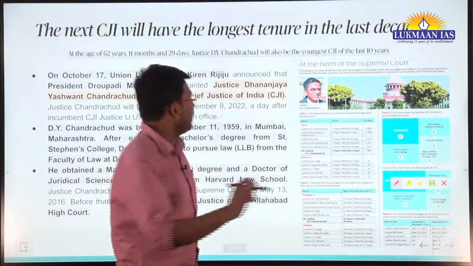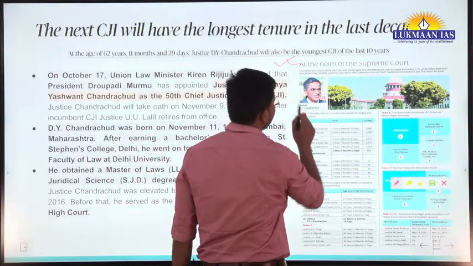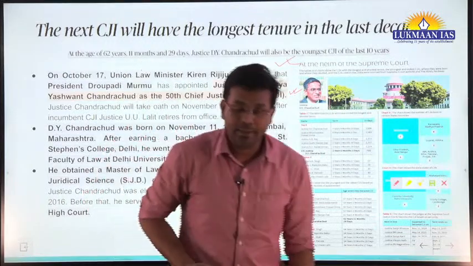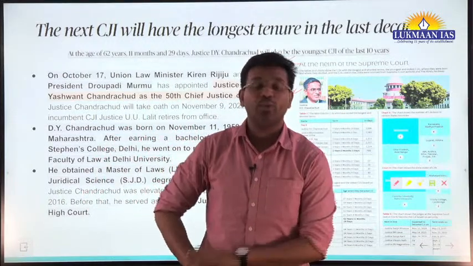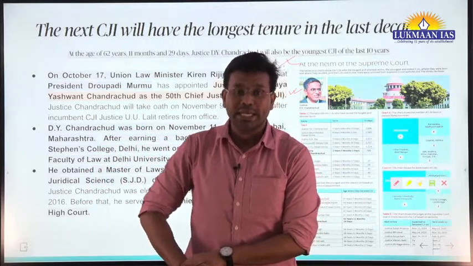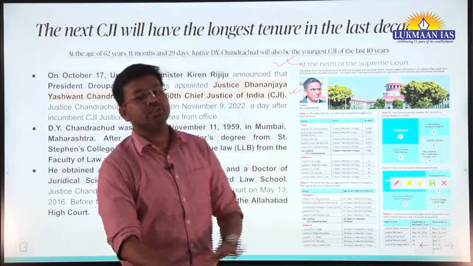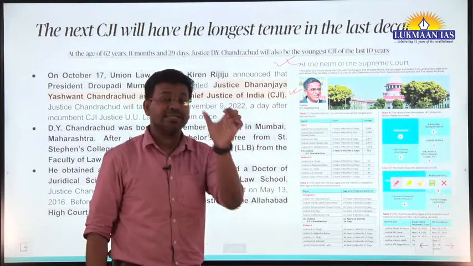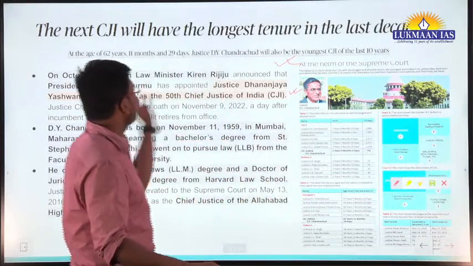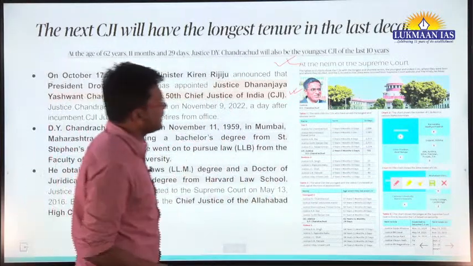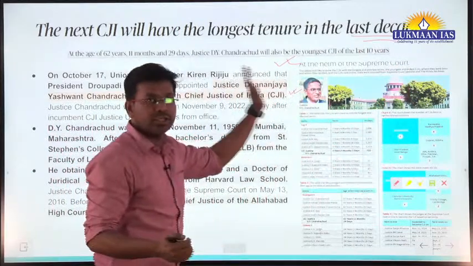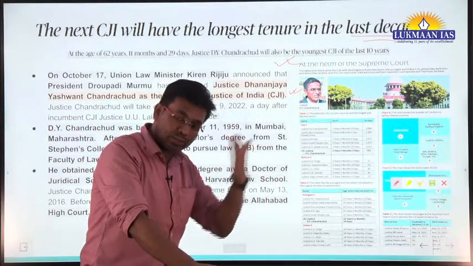He is Justice D.Y. Chandrachud. Why does this article become important? Because Justice D.Y. Chandrachud is going to serve one of the longest tenures that any judge of the Supreme Court of India has served as the Chief Justice of India. In the last decade, in the last 10 years, this judge is going to serve more than 2 years.